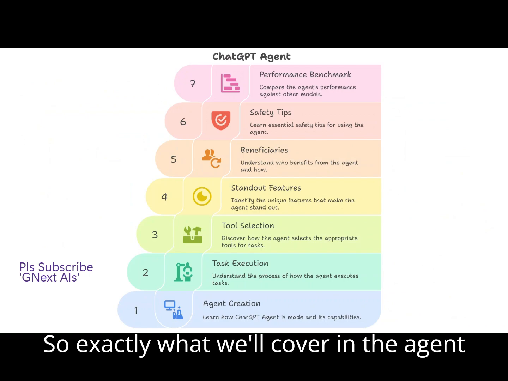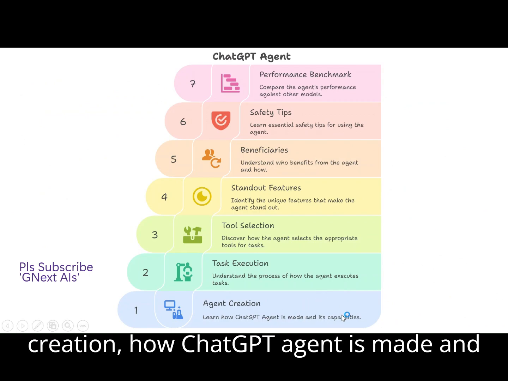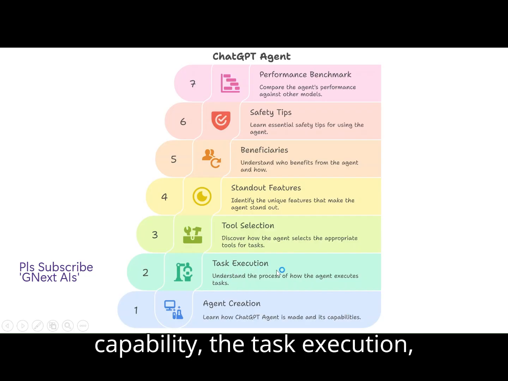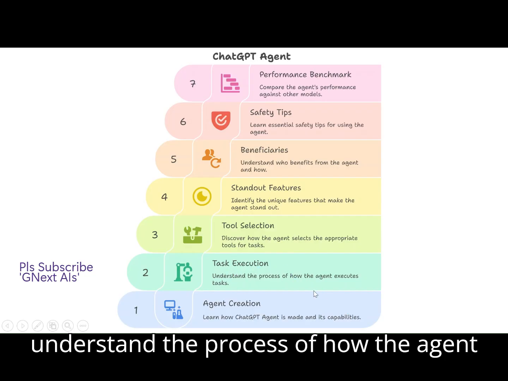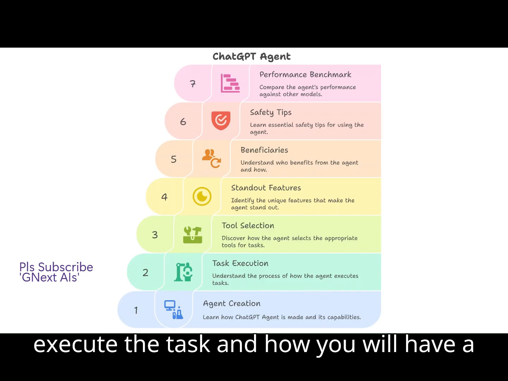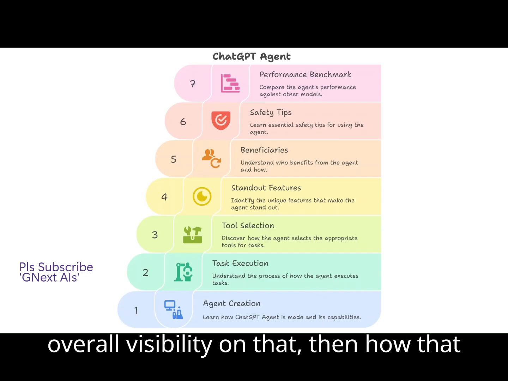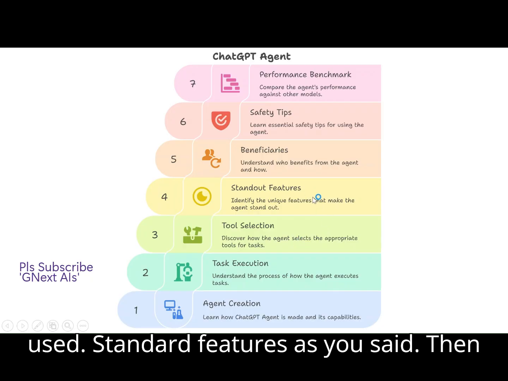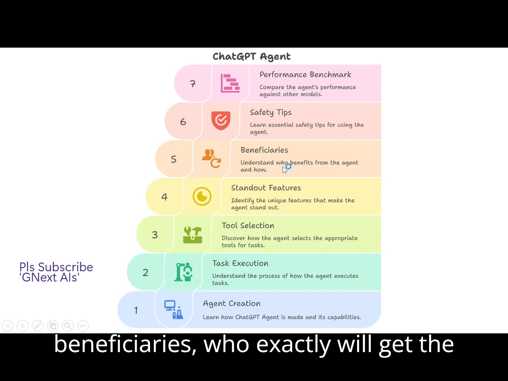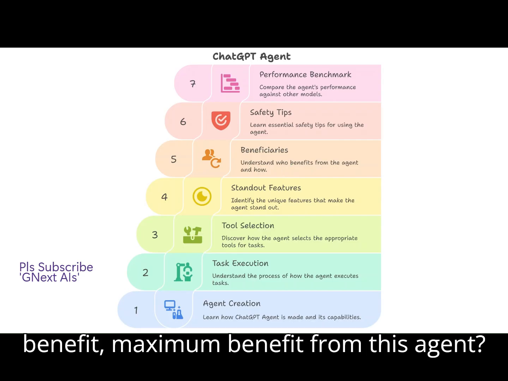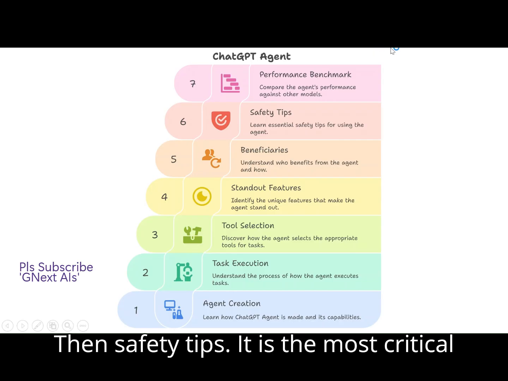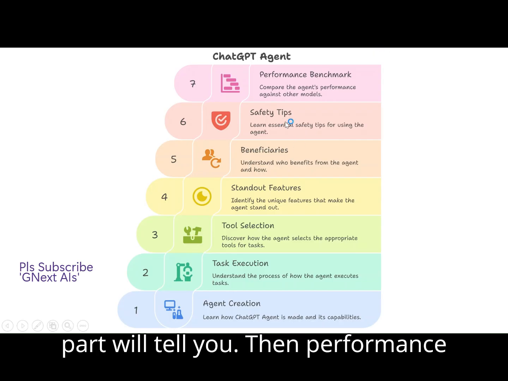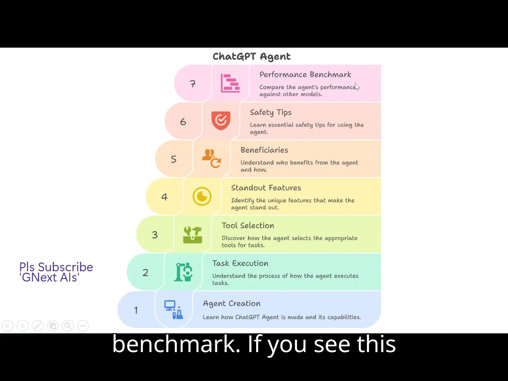So exactly what we will cover: agent creation, how ChatGPT agent is made and its capability, the task execution, understanding the process of how the agent executes the task and how you will have overall visibility on that. Then how that agent will select which tools need to be used, standard features as you said, then beneficiaries, who exactly will get the maximum benefit from this agent. Then safety tips, which is the most critical part, and then performance benchmarks.